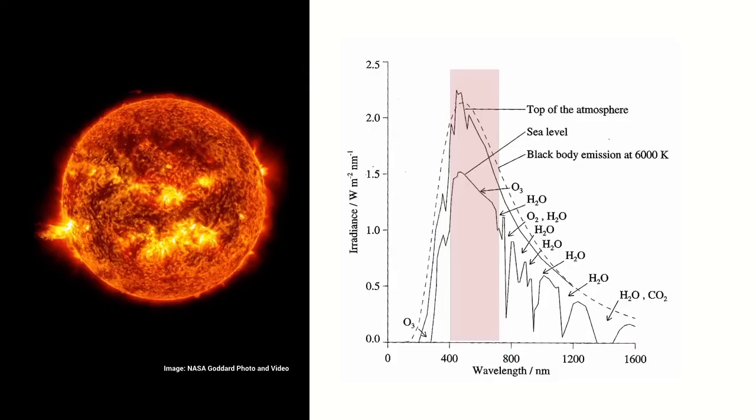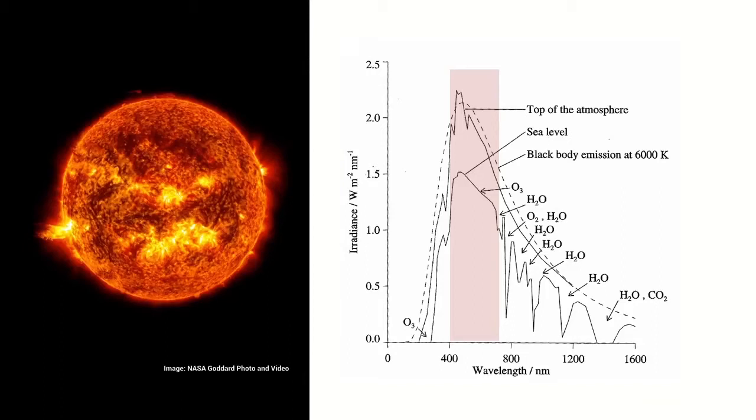Our sun is a very hot object in space and functions as a blackbody radiator. But by the time the light from the sun finds its way down to ground level, the spectrum has been dramatically altered. And that's because of a number of chemicals in the atmosphere. We have ozone, oxygen, water, carbon dioxide, and so on. And each of them remove parts of the radiation that comes from the sun.